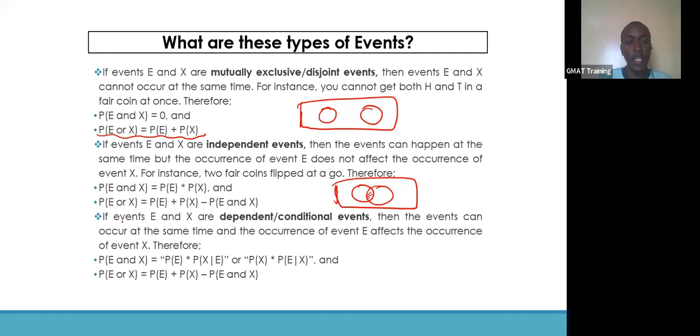If events E and X are dependent events, now we're dealing with dependent events, or conditional events as the other term we have for these, and these events can occur at the same time.